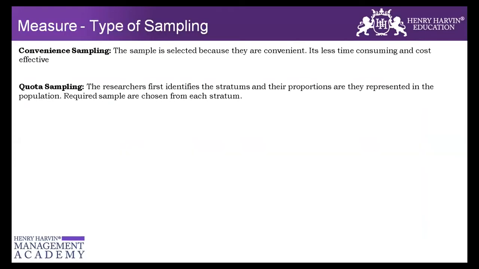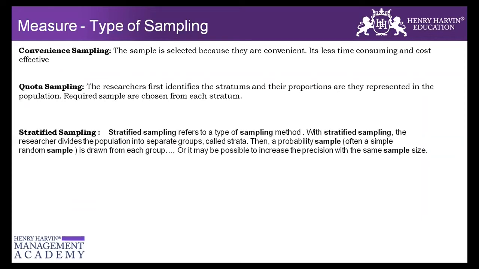So quota sampling, we identify the strata and their proportion as they are represented in the population, and the required samples are chosen from each stratum. The final type of sampling is known as stratified sampling, which is a combination of all that we talked about. Stratified sampling is when we do the quota sampling, and basis that samples that we have, we do the random sampling out of it.